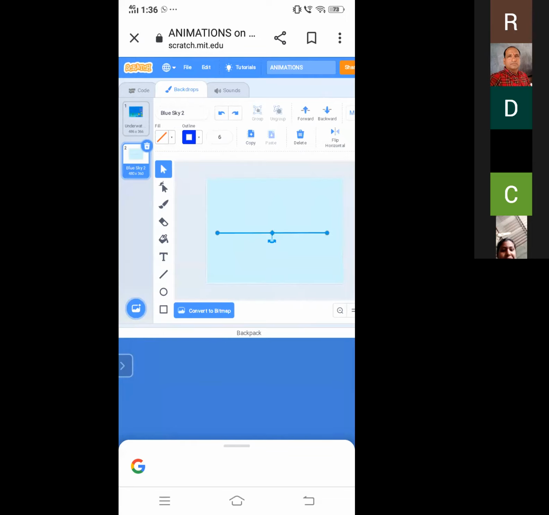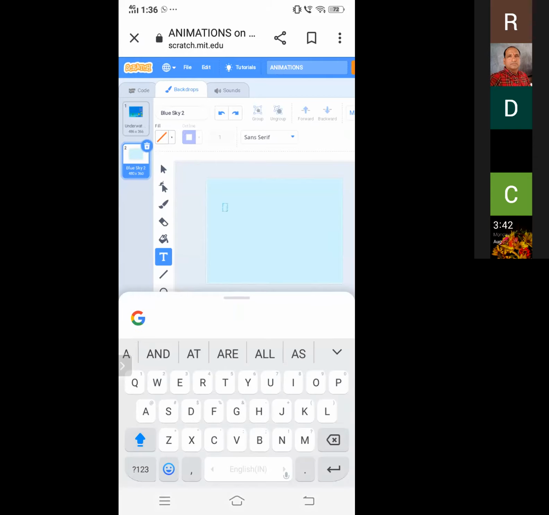So I'm using this undo redo. Yeah, it will be erased. Now the plain background is there. And then T. T is mainly useful for writing. How do we have to write? We have to tap on T and write any text on this. For example, I am creating the project. I already said it's a starting animation. So I want to write animation on this blue color. So you have to tap here on that, and animations.